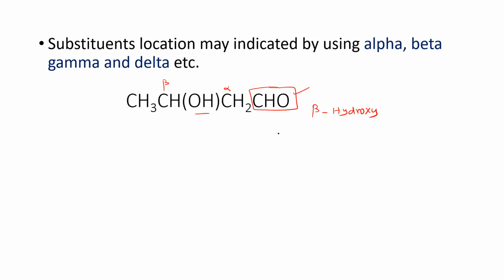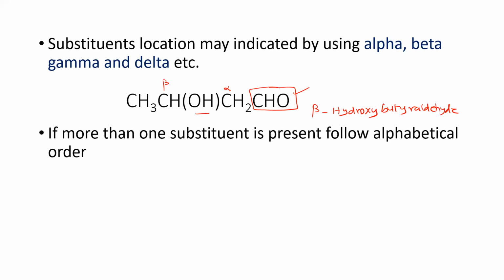Since alcohol has lower preference, it will be called hydroxy. Beta hydroxy butyraldehyde. Is that clear or not? Very important. Beta hydroxy butyraldehyde.